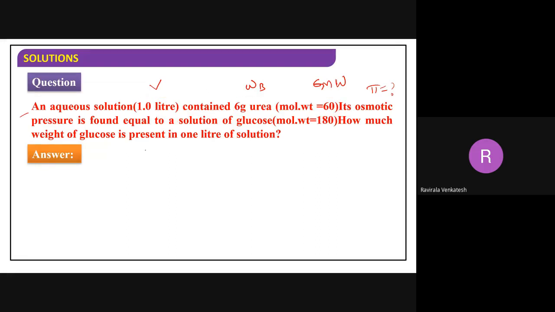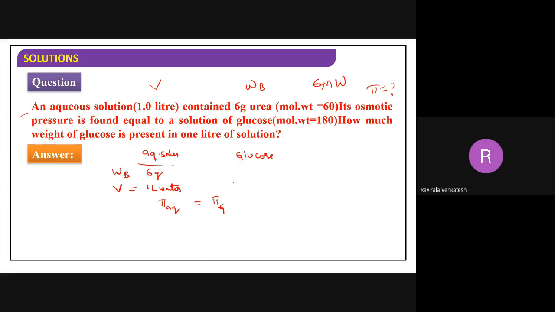What are they saying? There are two types of solutions: one is the aqueous solution, the other is the glucose solution. In the aqueous solution, 6 grams of urea is dissolved in 1 liter of water. This is the weight of the solute, and this is the volume of the solution. The osmotic pressure is found equal in both. That means the pi of the aqueous solution is equal to the pi of the glucose solution. Both are the same. How much weight of glucose is present in 1 liter of the solution?